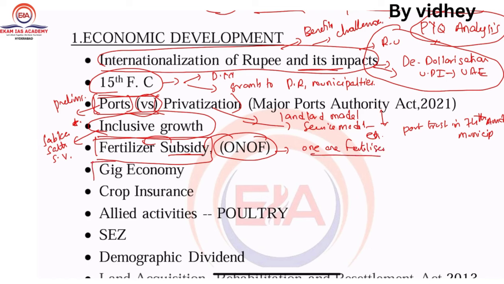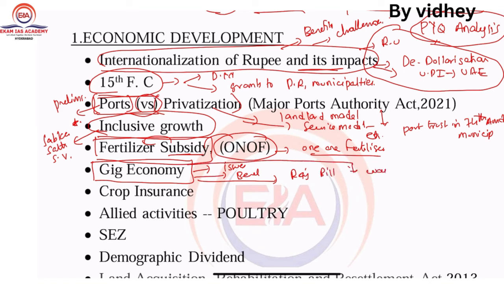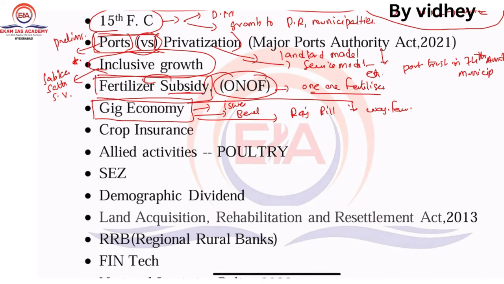Next, another important topic is the gig economy, its issues and its benefits. Recently Rajasthan has passed a bill regarding this, and the way forward regarding this one. Very, very important for this upcoming exam. Next, crop insurance, that is, PM Fasal Bima Yojana related.